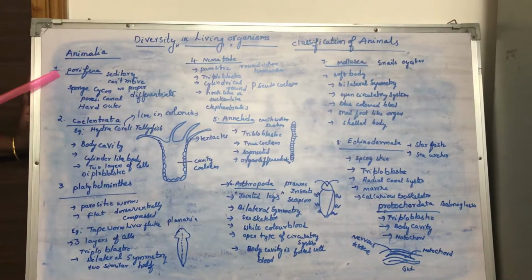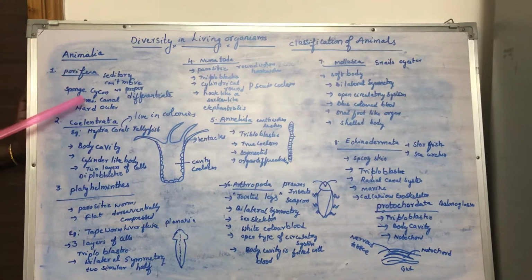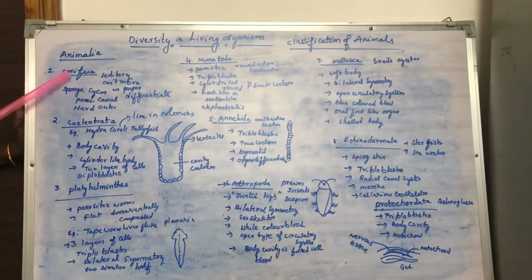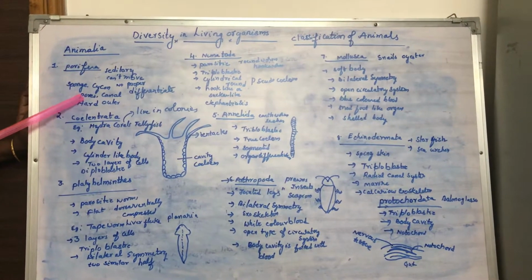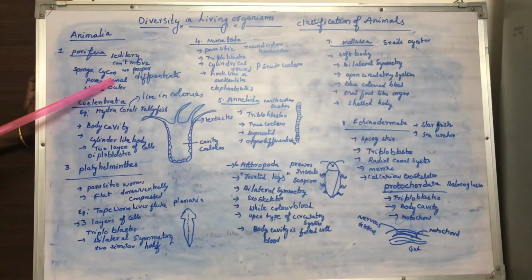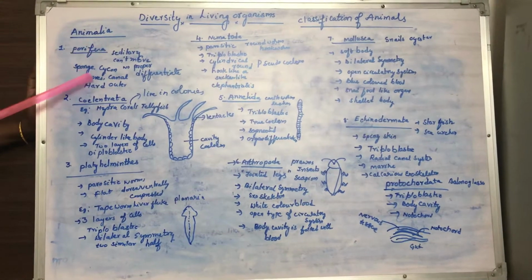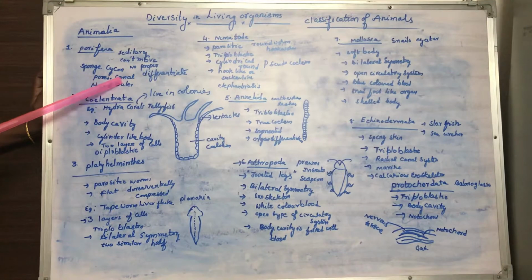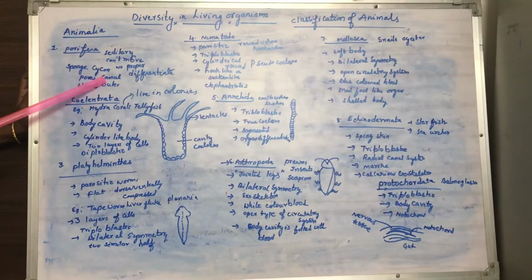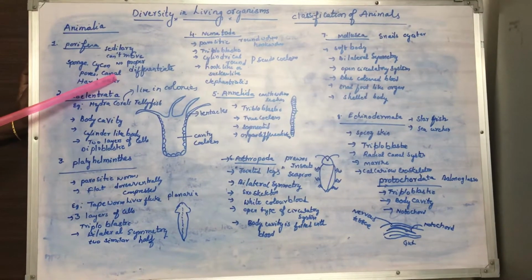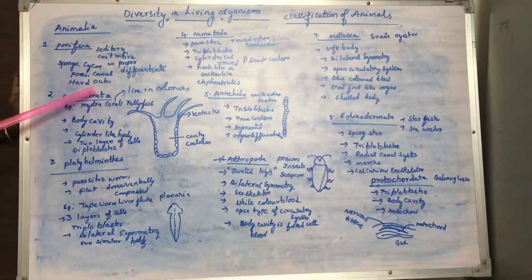First we'll discuss Porifera. Pori means pores. The organisms contain pores all over the body, and these pores are connected to a canal system. Water continuously flows through this canal system and nutrients are supplied through these pores to the various parts of the body.